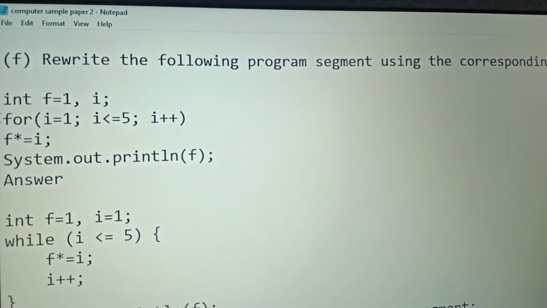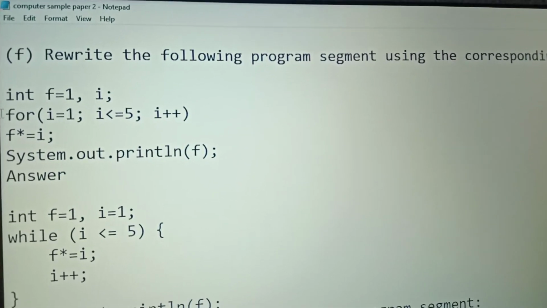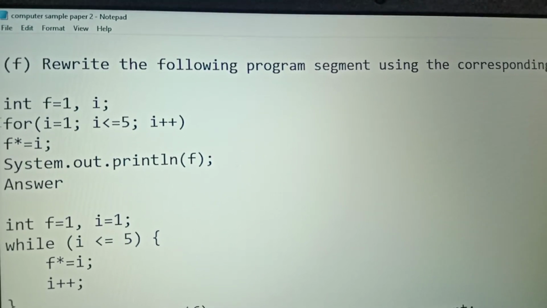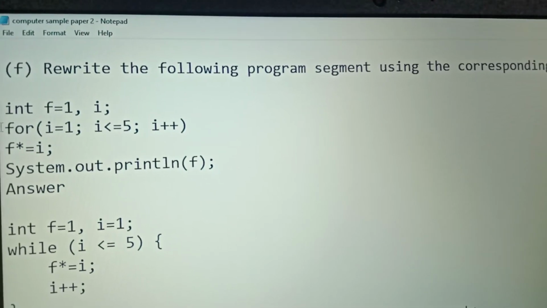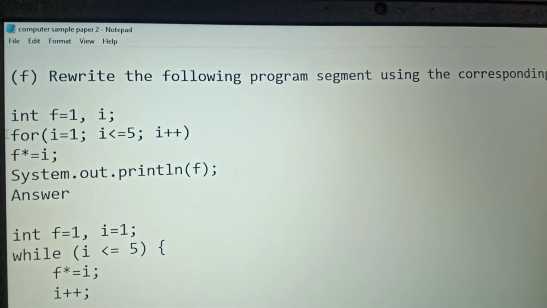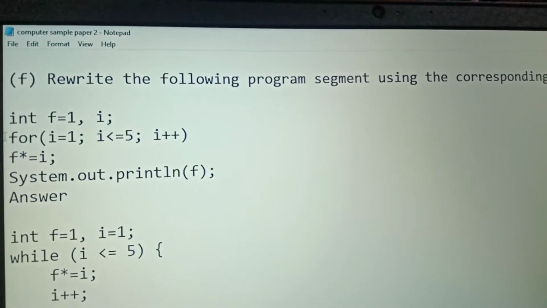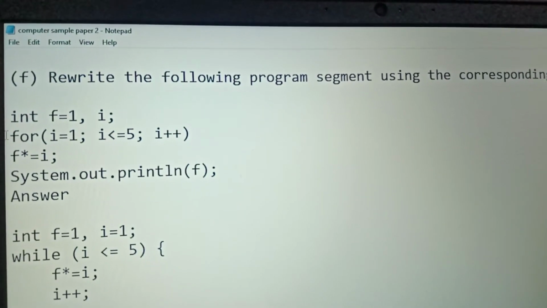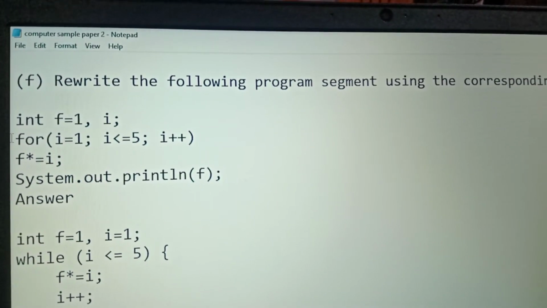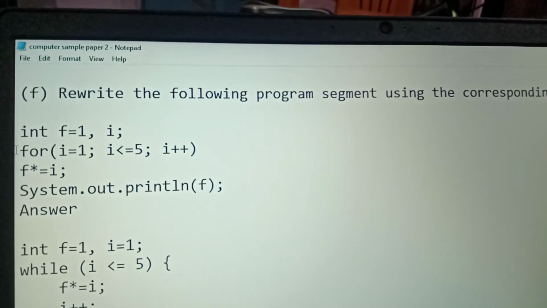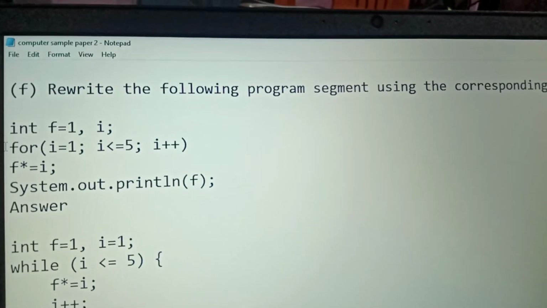So I hope you know what is the procedure of for loop. This loop will execute 5 times until it checks all the numbers. Means I equals 1, then I less than equals 5, I plus plus. At starting the value of I will be, no, I will be 1 because it is initialized to 1. So it will check the value till 5. You know that this is a for loop.